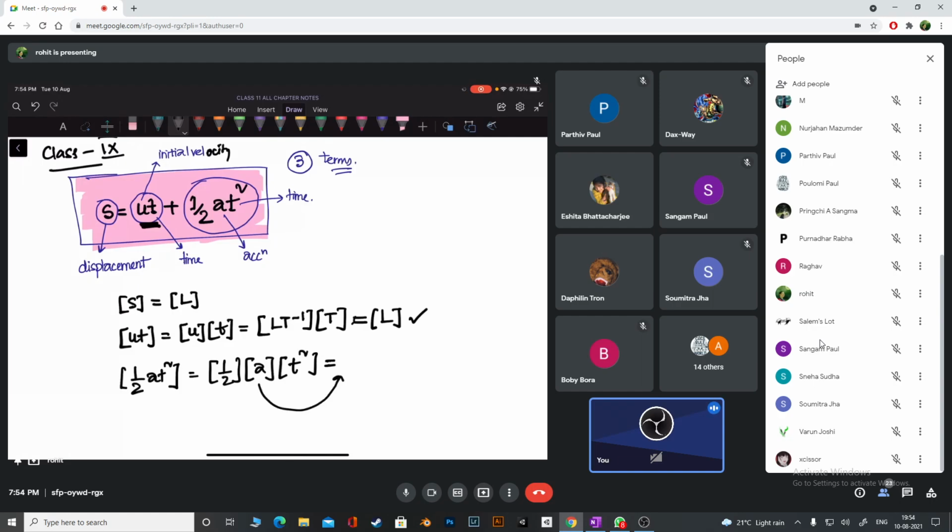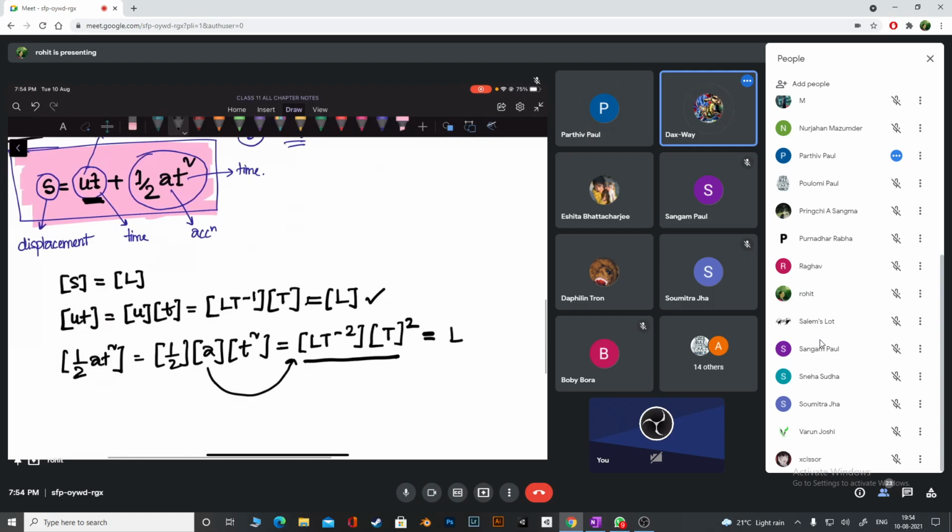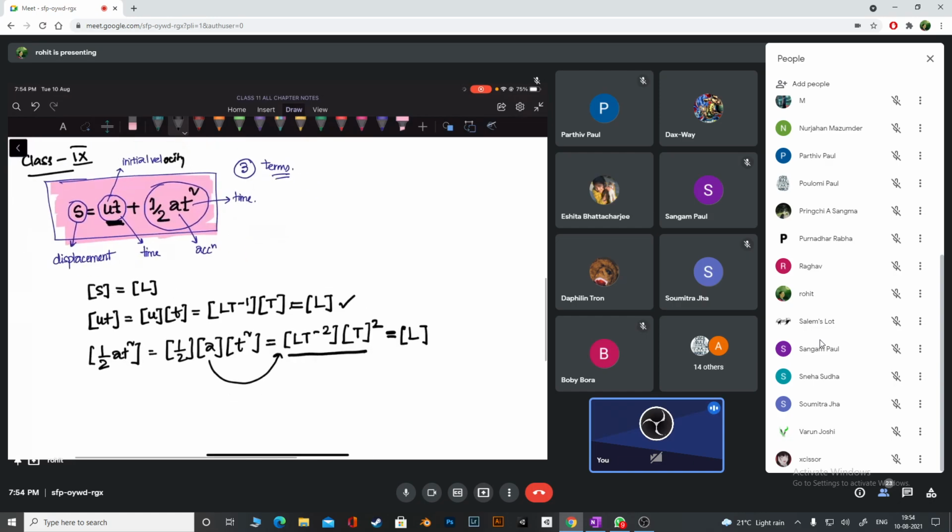Acceleration dimension I'm going to write, that is L T to the minus 2. T means time, but I have a square there. So now you tell me, overall what will I get from here? Only L. T will nullify, T will be gone from there, no?